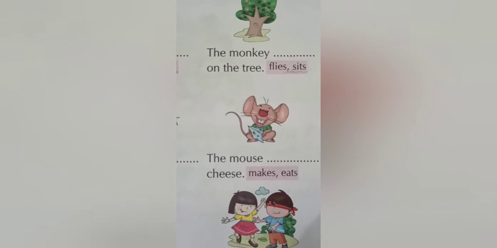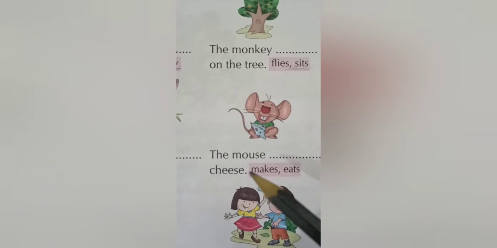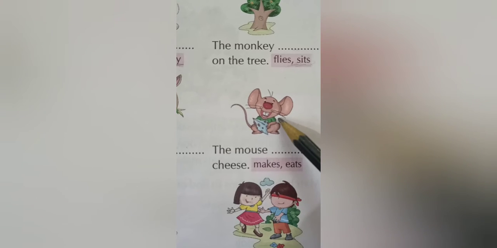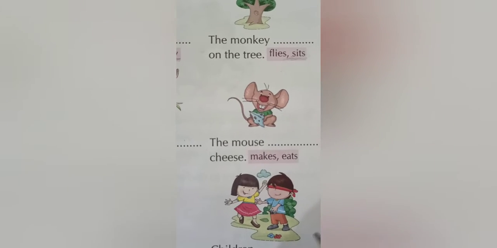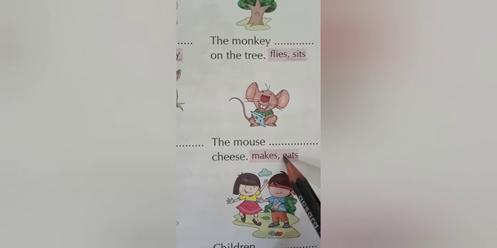The next is the mouse dash cheese. So what is the mouse doing here? The mouse is eating the cheese or making the cheese? The mouse is eating it. It has opened its mouth wide open to eat the cheese. So we have to write the word eats. The mouse eats cheese.